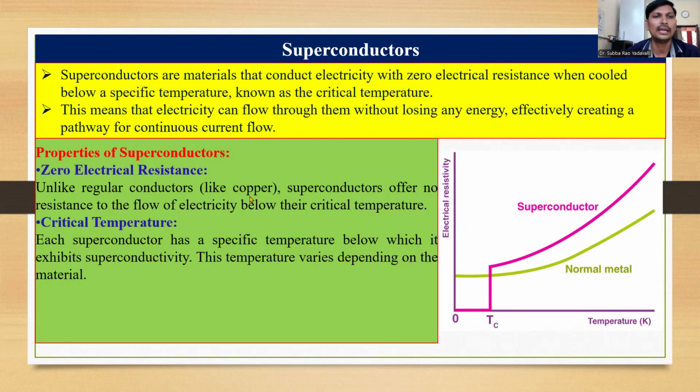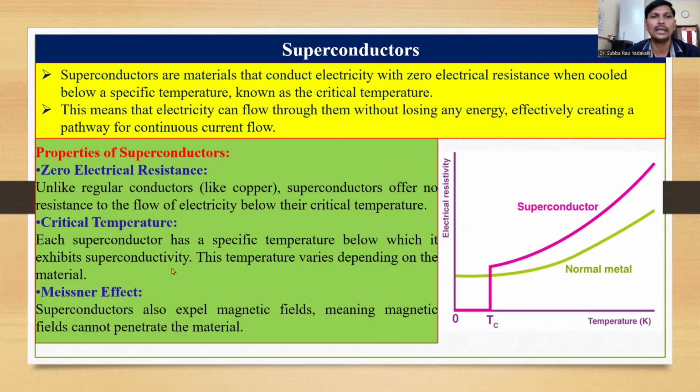And the next one is the critical temperature. Different materials have different critical temperatures. The critical temperature depends upon the nature of the superconducting material and the atoms present in it. So different superconductors have different critical temperatures. All do not have the same critical temperature.